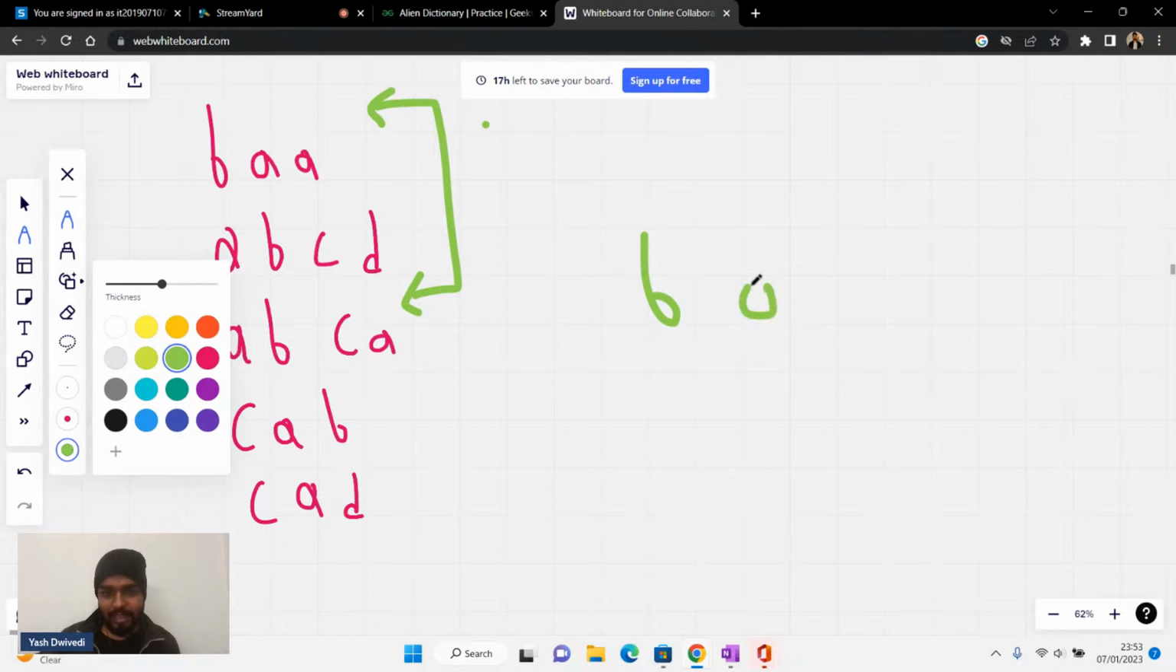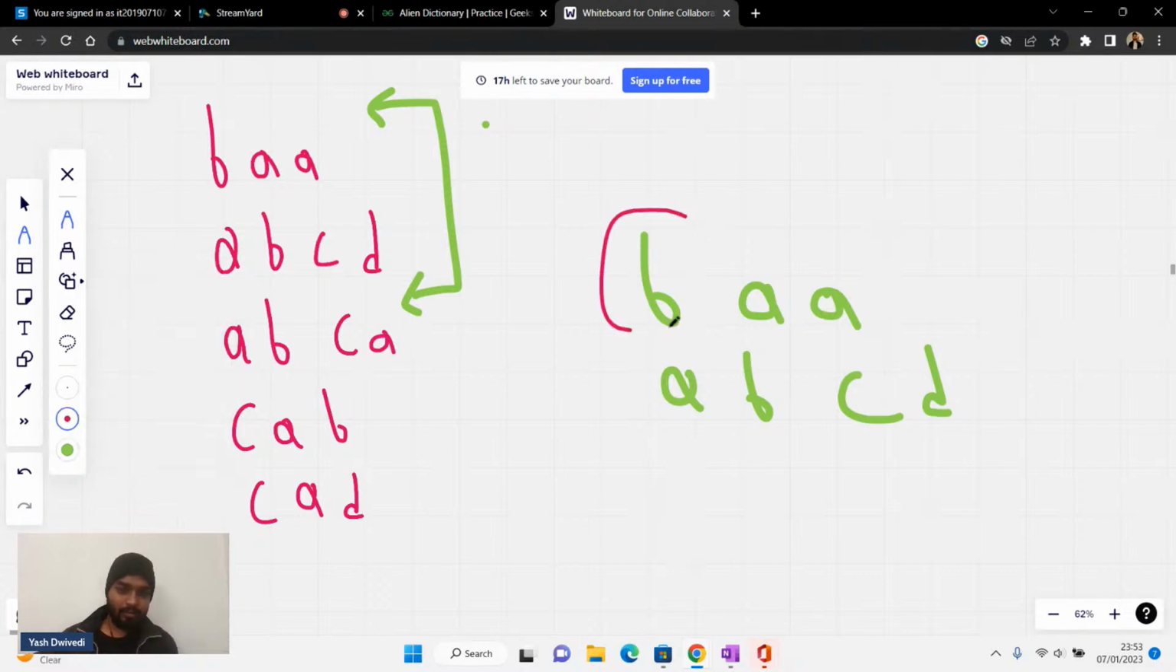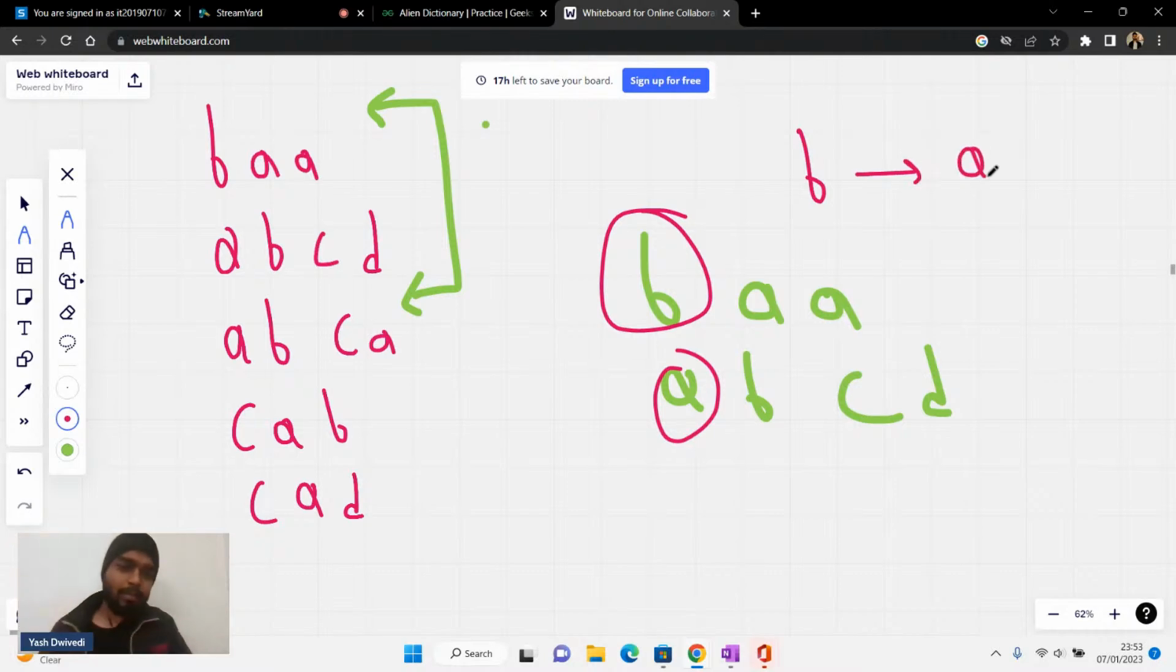If I have BAA and ABCD, can I say that the difference is here? Between these 2 strings the difference is here. So can I say that A is dependent on B? First of all, in this dictionary B should come before A. That is why BA is coming before ABCD.